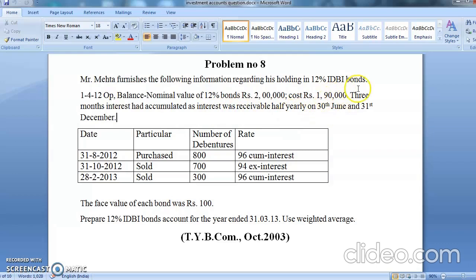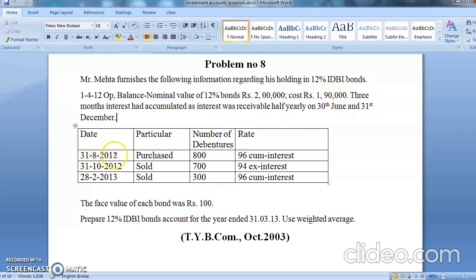See this word, they have said 3 months interest has been accumulated. They have said it, or they don't say it, you're going to calculate it, because you have received the last interest on 31st December. So January, February, March, 3 months interest is already due.